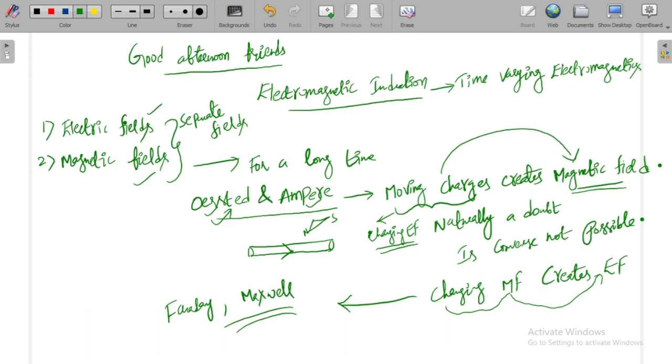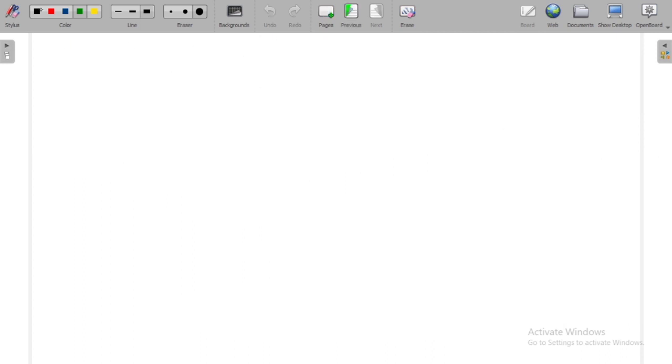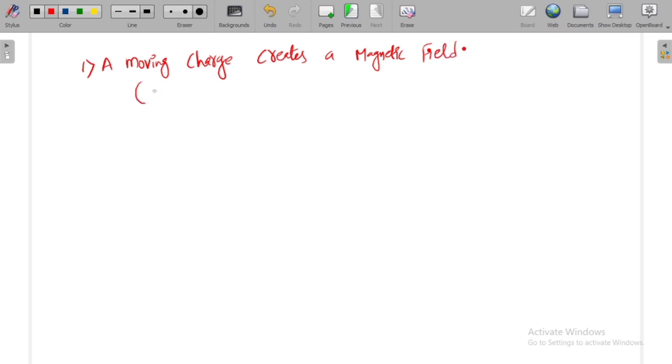Let me write these two conclusions separately. A moving charge, or a change in electric field, creates a magnetic field. Why? A moving charge is nothing but a current. The current flowing through a conductor creates some magnetic flux around it. From this we can understand.